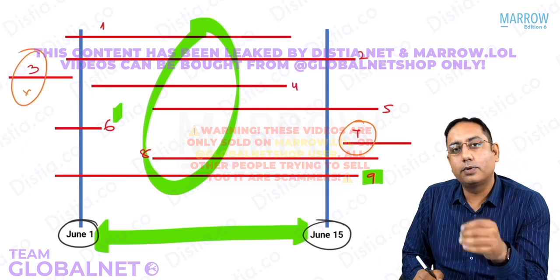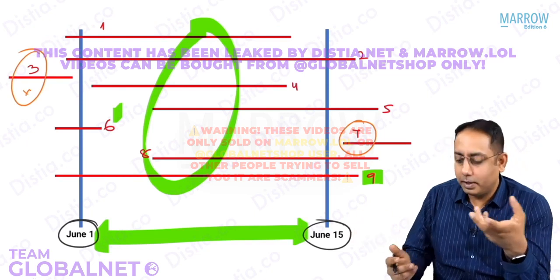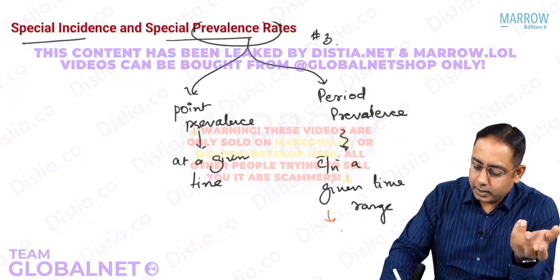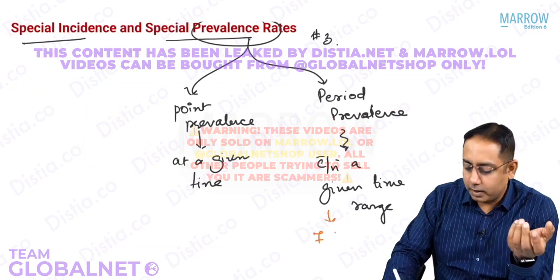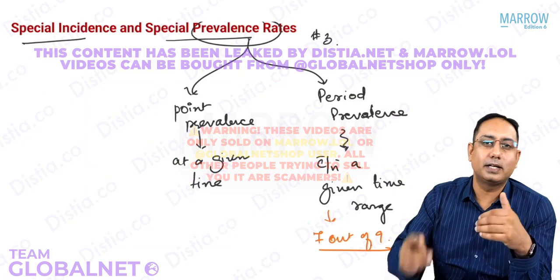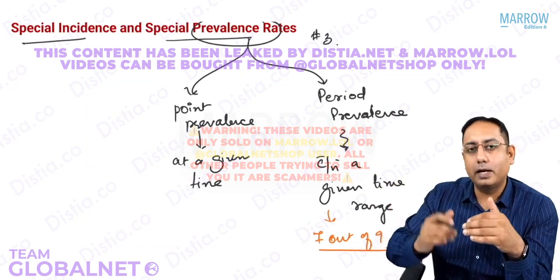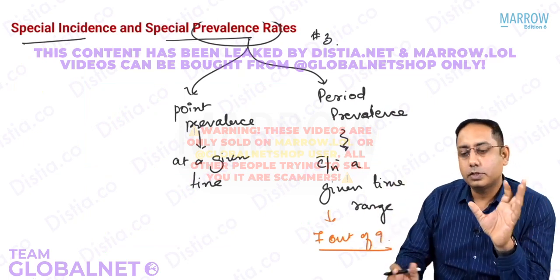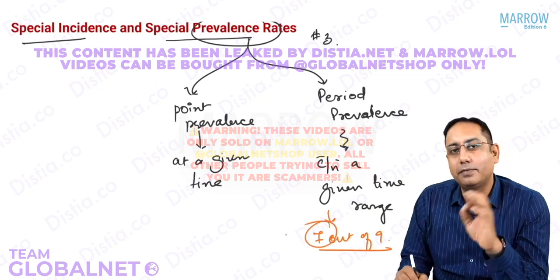Total 9 cases, out of them 2 you're not counting. So how many are left out? It is the total 7 cases. So the period prevalence would be 7 out of 9 cases. So you can express it as 7 by 9 per 100 or whatever number. But the period prevalence over here is 7 cases.